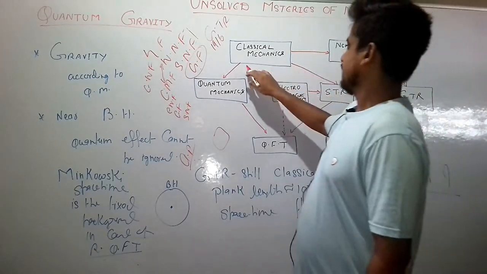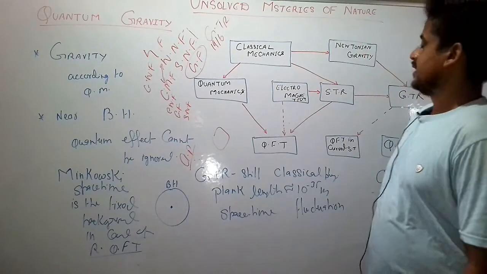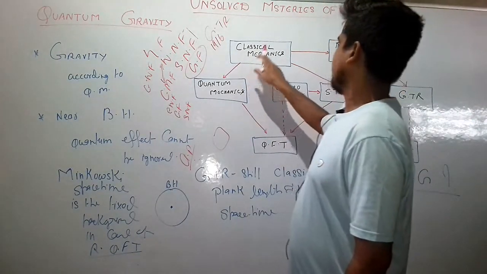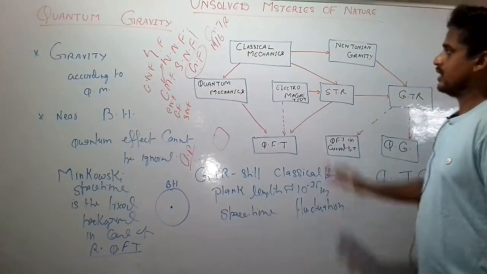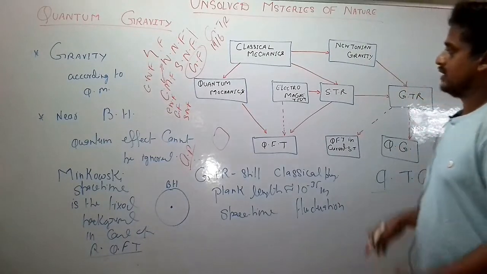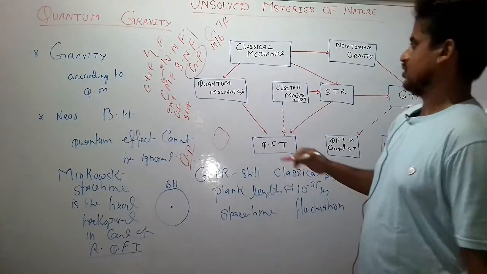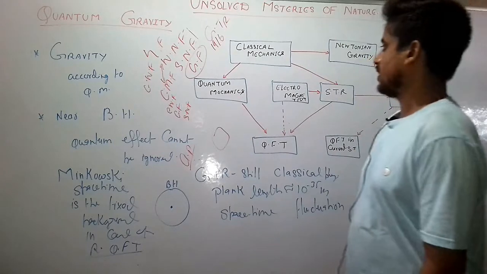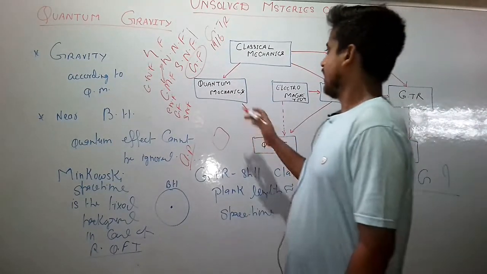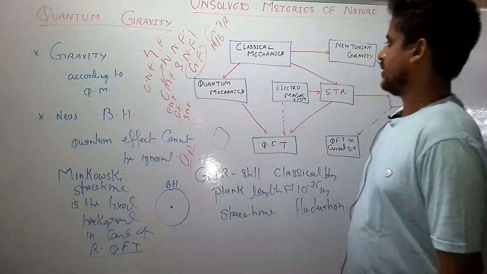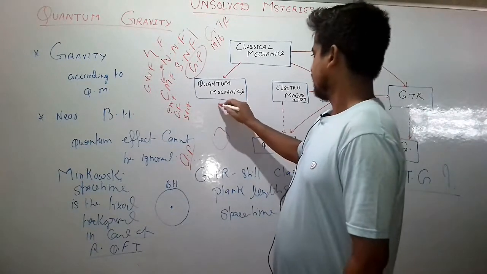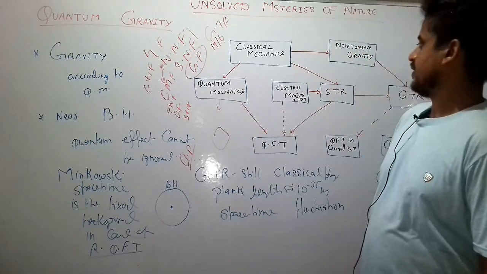In the early 20th century, there were many natural phenomena which couldn't be explained by the classical mechanical framework. So we needed a new mechanics, which is called quantum mechanics. So Planck, Heisenberg, Niels Bohr, Albert Einstein, and many others developed this framework called quantum mechanics, and this helped to explain many unexplained phenomena.